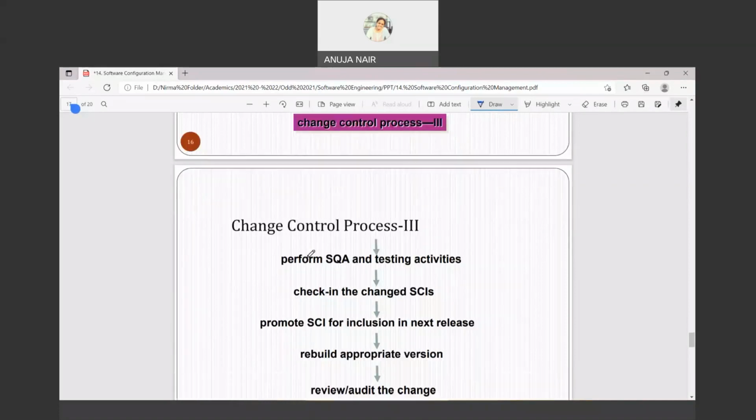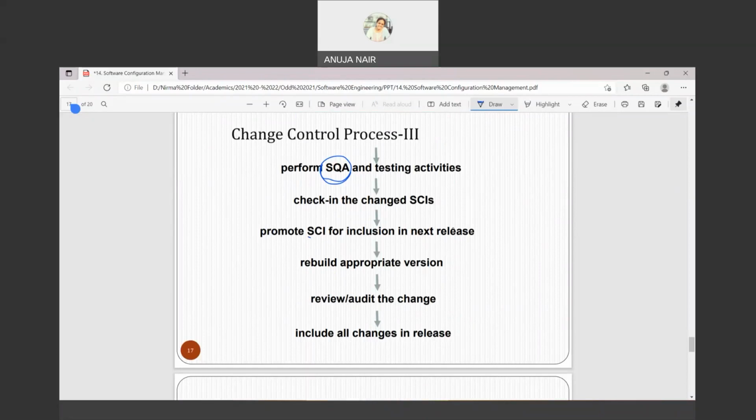Then next comes perform SQA. SQA stands for software quality assurance, right? Quality management we may see. So perform software quality assurance and testing activities. Then check in the changed SCIs. So you need to include the changed SCIs now. That's why check in the changed SCIs. Promote SCI for inclusion in next release. So whatever is the next release, you need to include this changed SCI.